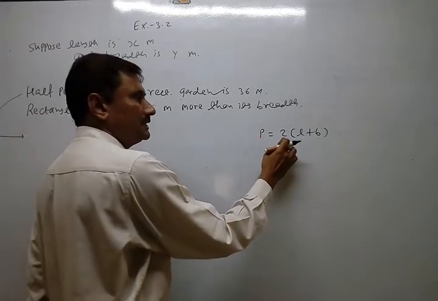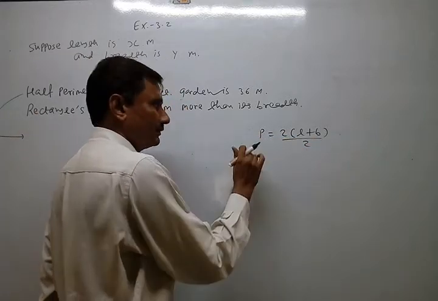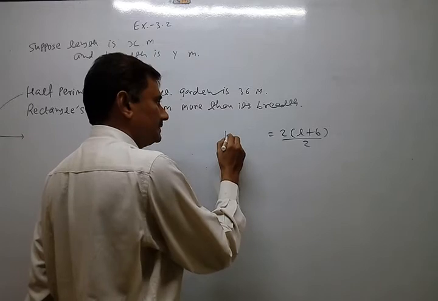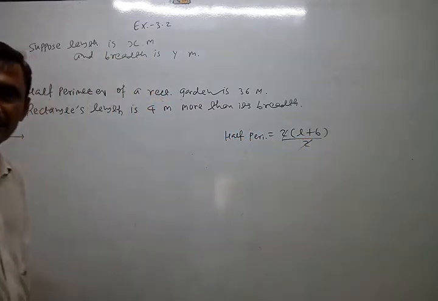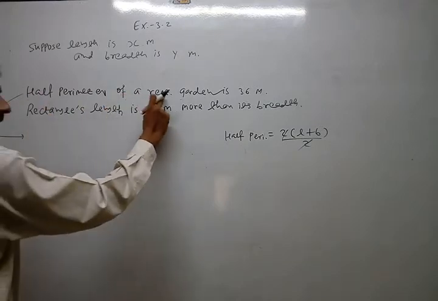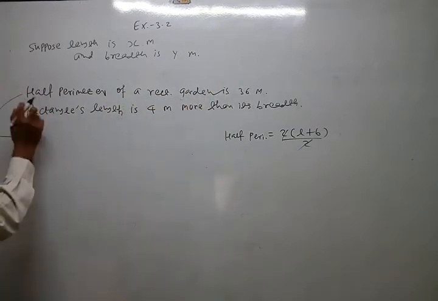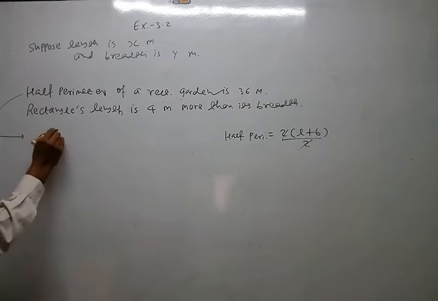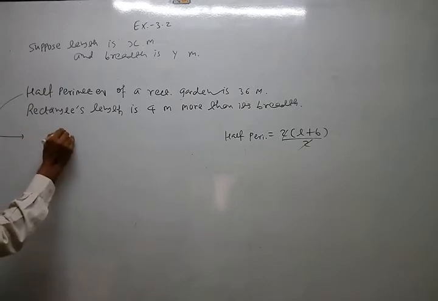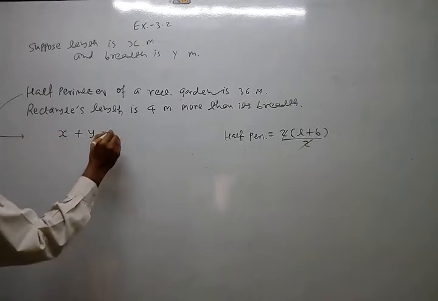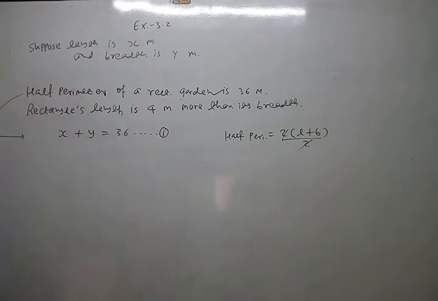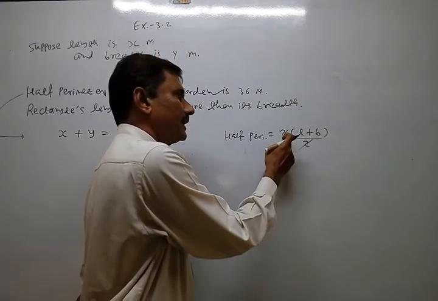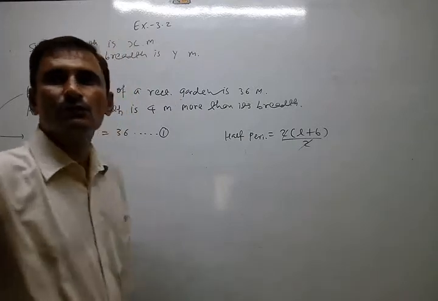But half perimeter means what? Divide by 2. So half perimeter becomes only l plus b. So half perimeter of a rectangular garden is 36 meter. Then write down here l plus b, x plus y equal to 36, equation number 1, after writing the first statement. Why? Perimeter's formula is there, but it is half the perimeter, so 2 cancels out.